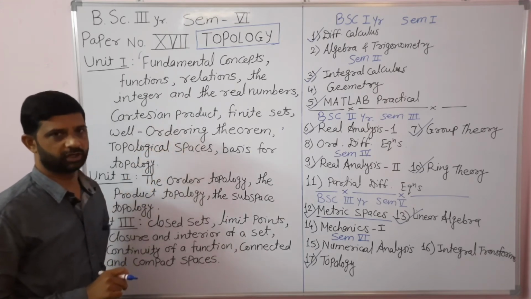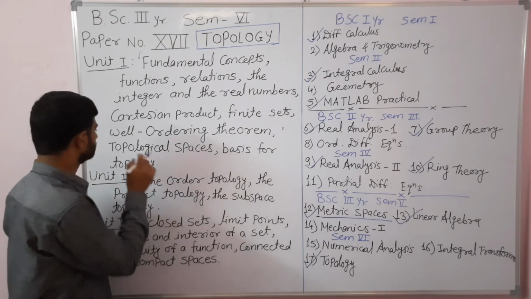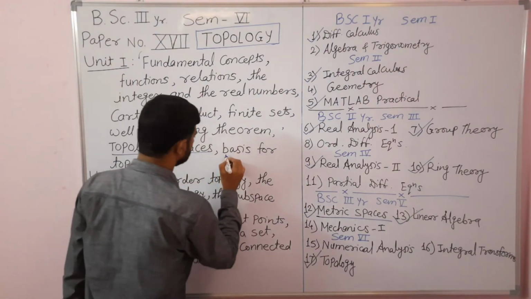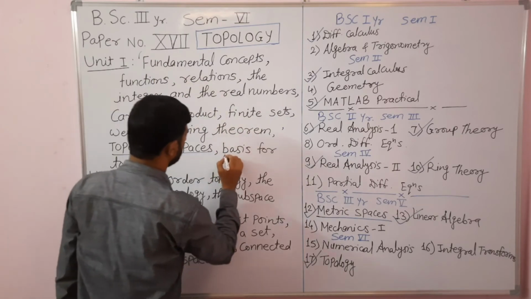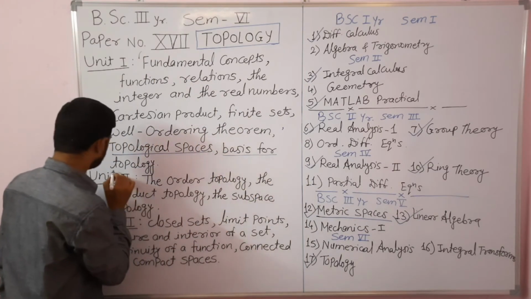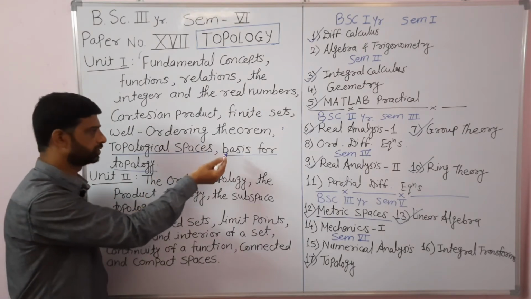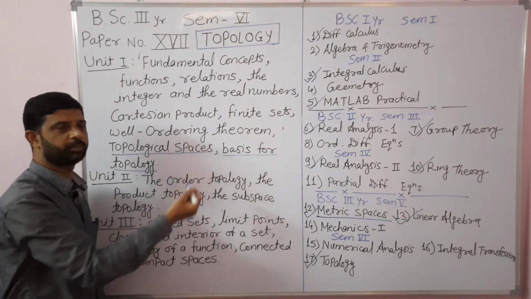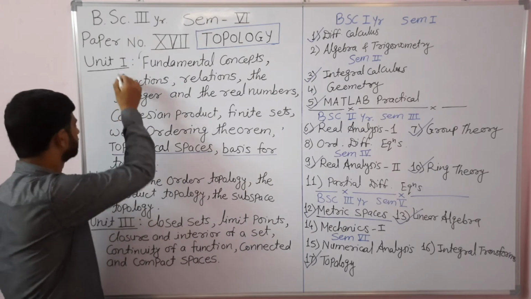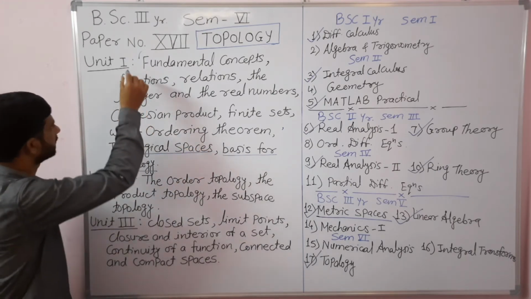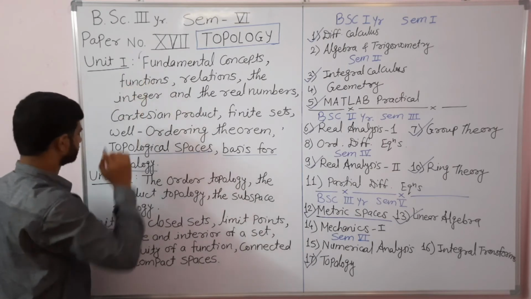Then, in the same unit, we are going to study the basis of a topology: the definition of a basis, some properties of a basis, and examples based on them. Such are the articles from the first unit.